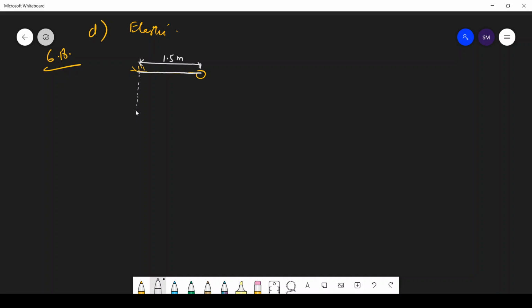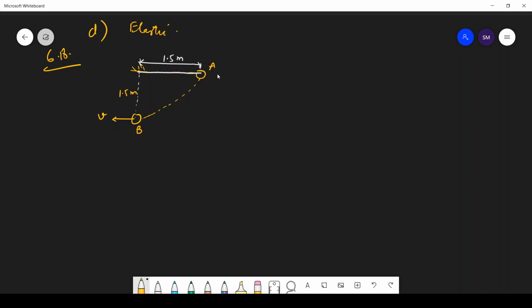So the bob will arrive here at this point, from here to here. So this length is definitely 1.5, and the velocity will be horizontal. This was position A and this is position B. Given that it dissipates 5% of the initial energy against the air resistance. So there is some air resistance and it has lost 5% of its initial energy.